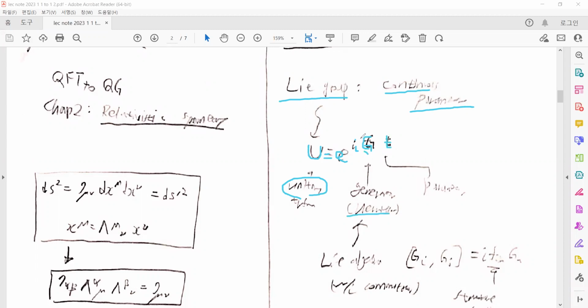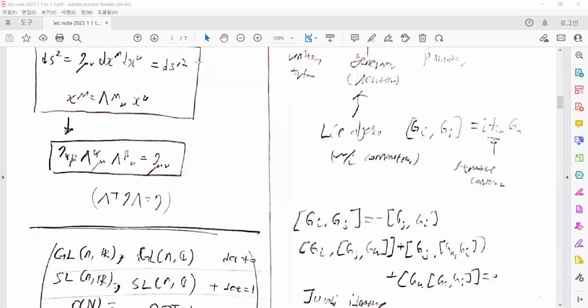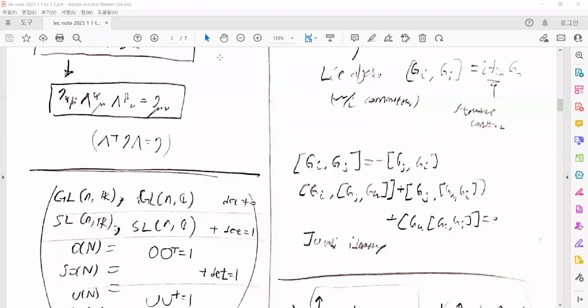The set of such Hermitian generators makes the Lie algebra, and the Lie algebra has commutation relations of the generators with structure constants. If the commutation relations of the Lie algebra are well defined, then the operations of the elements in the Lie group are well defined. The commutation relations are antisymmetric and should satisfy the Jacobi identity.